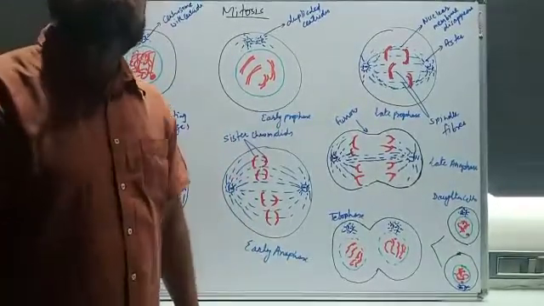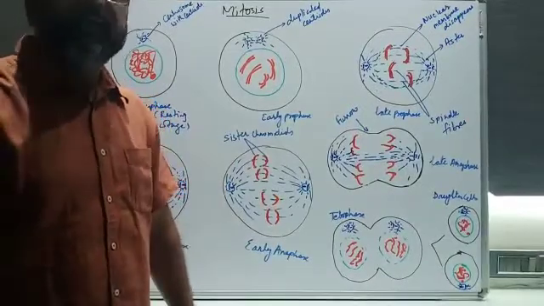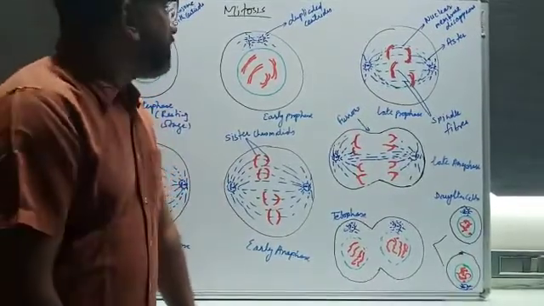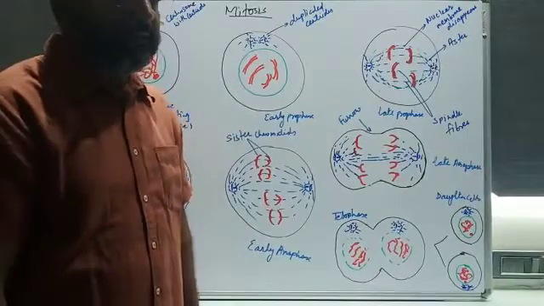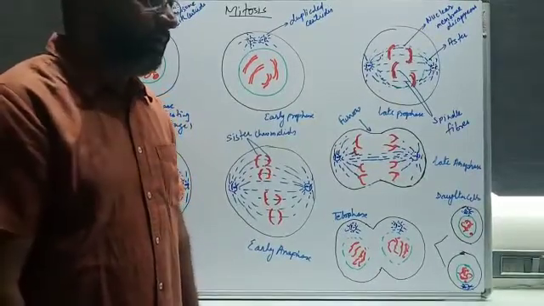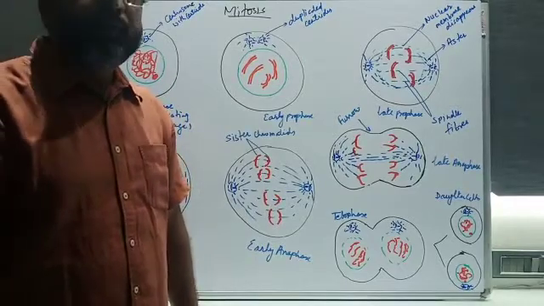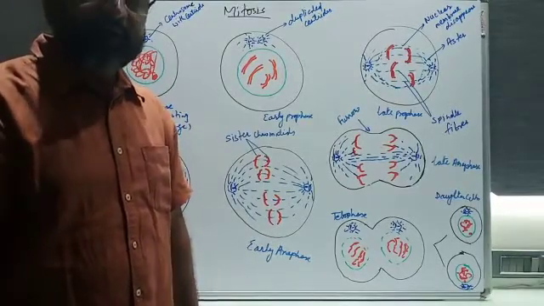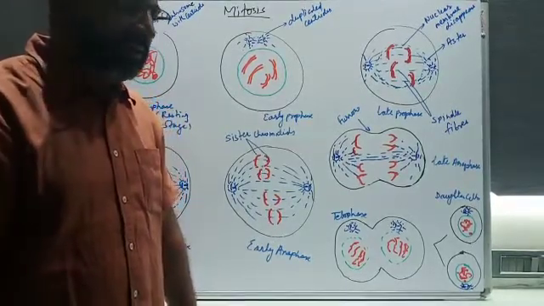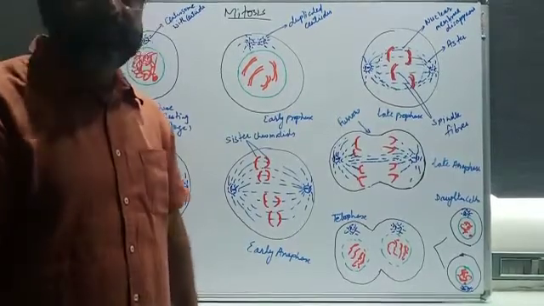In the previous class, we started the next chapter, that was cell division, right? And today we are proceeding with the same cell division part. Yesterday I explained that there are two types of cell divisions. The first is mitosis and the second is meiosis, right? So we have to start with mitosis today.